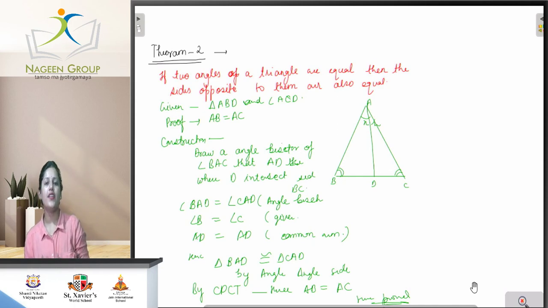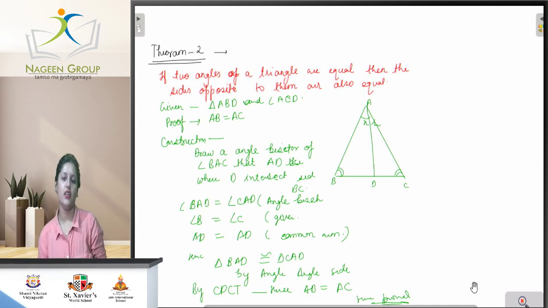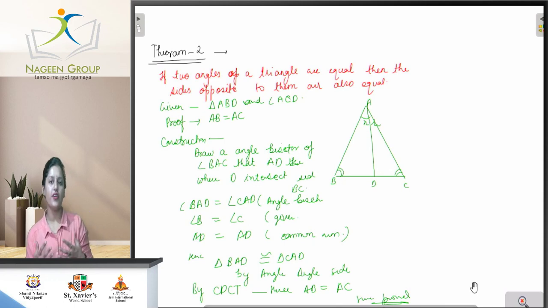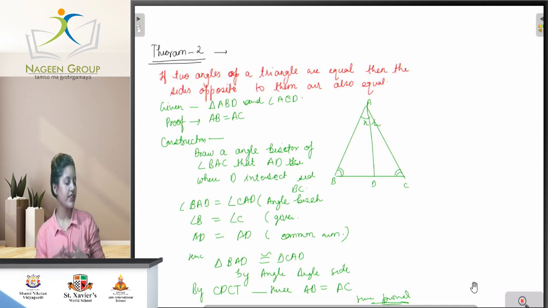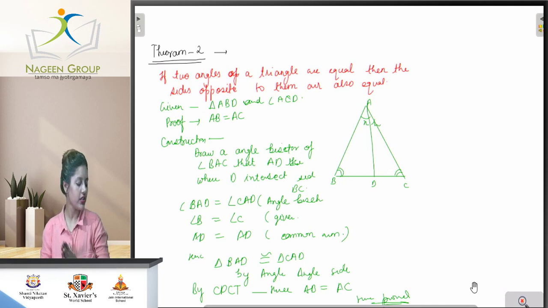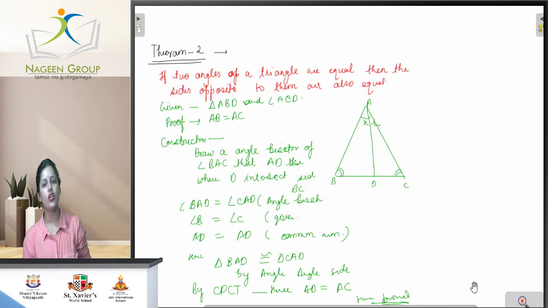So here we have the proof of that theorem, and this is the end of this class that tells about the criteria for the congruence of a triangle. We have more criteria for the congruence of a triangle that we will study in our upcoming class. So this is the end of this class, class three, which deals with the criteria for the congruence of a triangle.